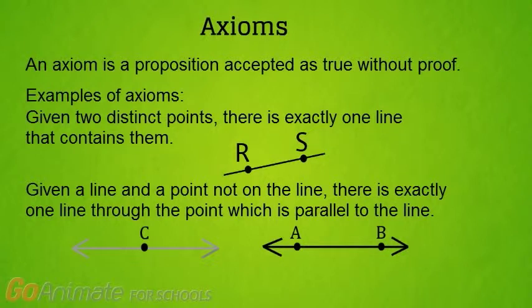AB is a line, and C is a point not on the line. A parallel line through point C is drawn as shown in the diagram.